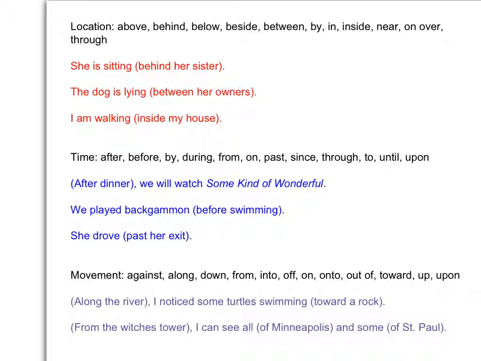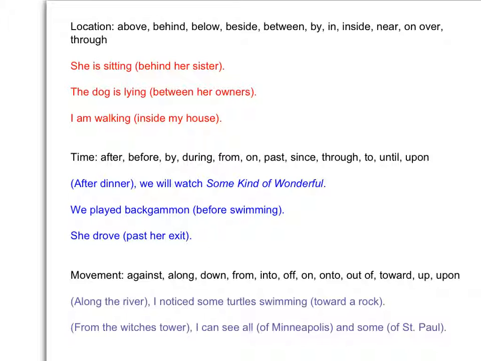So you can see she is sitting behind her sister. The dog is lying between her owners. I am walking inside my house. And then here are time ones. After dinner, we will watch Some Kind of Wonderful. We played backgammon before swimming. She drove past her exit.